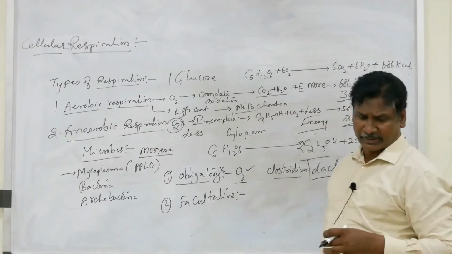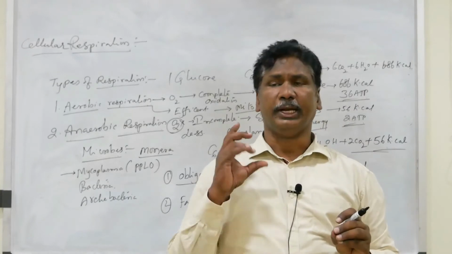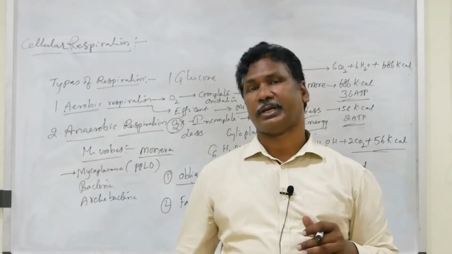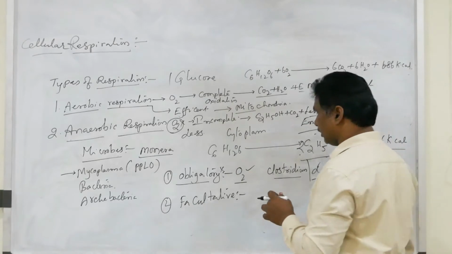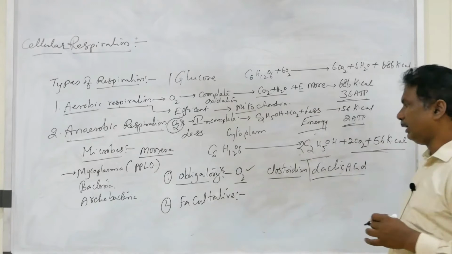You know about viruses. When we talk about viruses, we say all viruses are obligatory intracellular parasites. So that's why those are also obligatory microbes. So Clostridium and these are obligatory anaerobes.